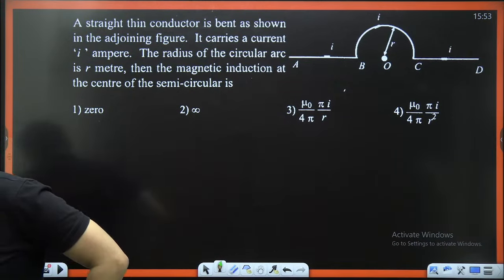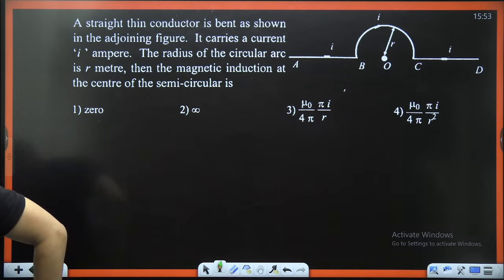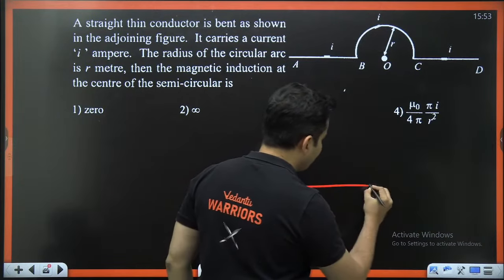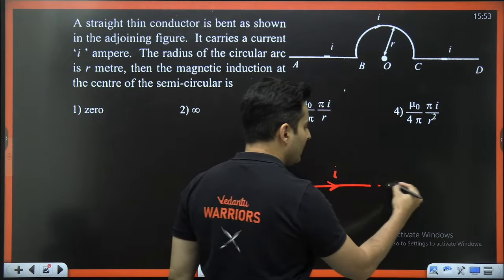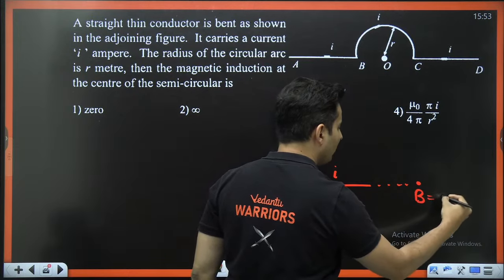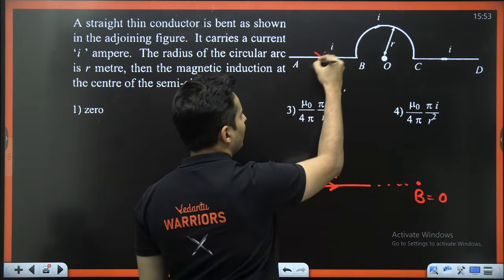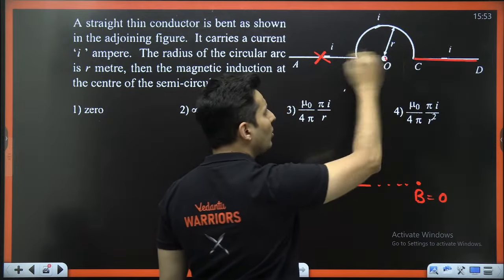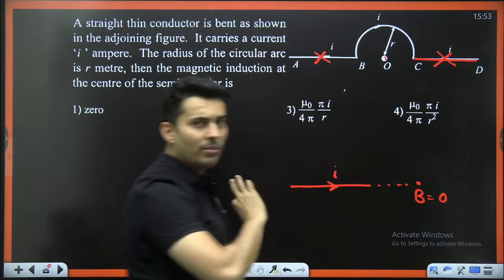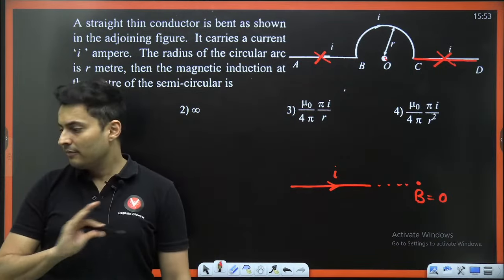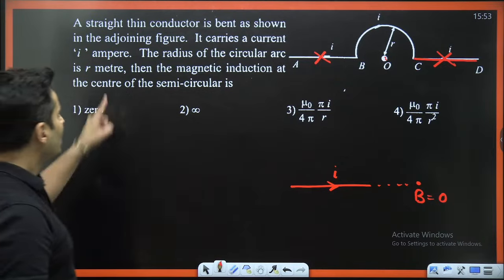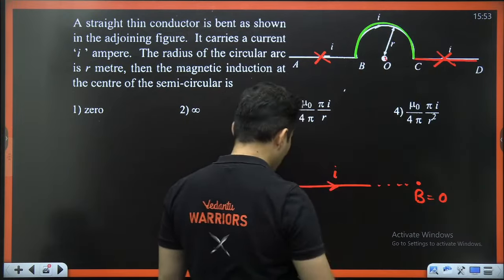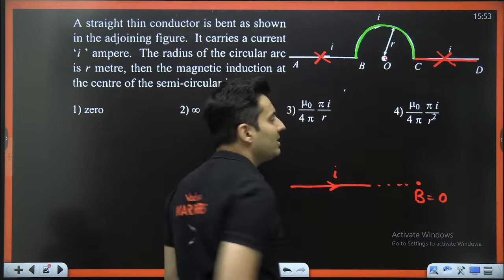All right. Come on. What is the answer for this? Come on, think about it. First of all, remember this simple trick. Whenever you have a wire carrying some current and you are on the axis of the wire, the contribution of the magnetic field is always 0. So this part of the wire over here and this part of the wire over here, you are lying on the axis. So there is no contribution from these two wires. Completely forget them. Number 2, the magnetic induction at the semicircle: only the contribution will come because of this semicircular wire.